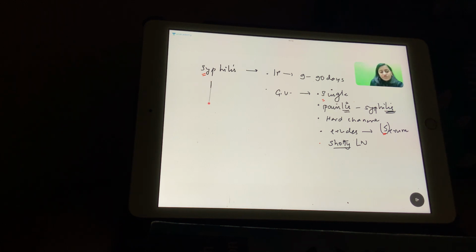Now, because it is caused by Treponema pallidum, which is a spirochete, we use dark field microscopy, or dark ground microscopy, which helps us visualize Treponema pallidum. So what will you use? It is dark field microscopy, which is important here in syphilis. Apart from that, we have serological tests as well. Like VDRL is a screening test. We have FTA-ABS, TPI test. There are other serological tests as well which are available for syphilis.